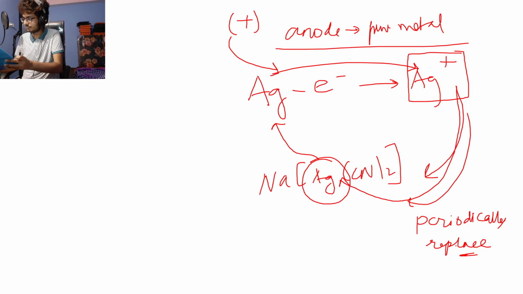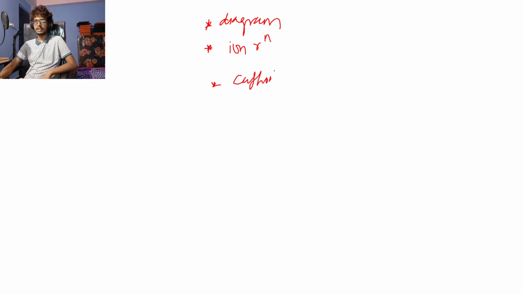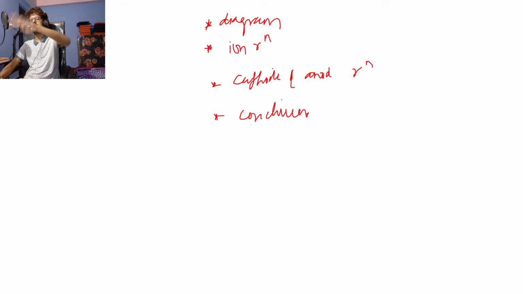So there is another one, that is electroplating with nickel. I want you to do this as a homework. First I'll tell you what I want. I want the diagram. I want the ion reaction. I want the cathode and anode reaction. And I want the conclusion. Conclusion means where does the nickel go and stick to, and what do we do, like periodic replacement, whatever, all the terms that I used, I want all those.